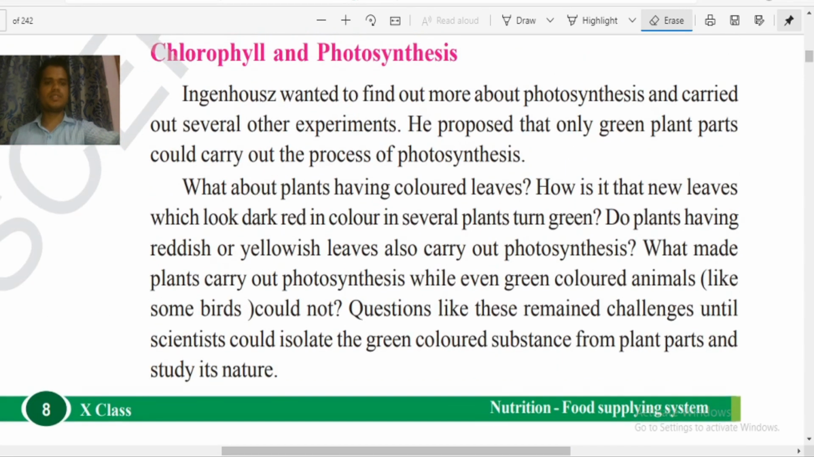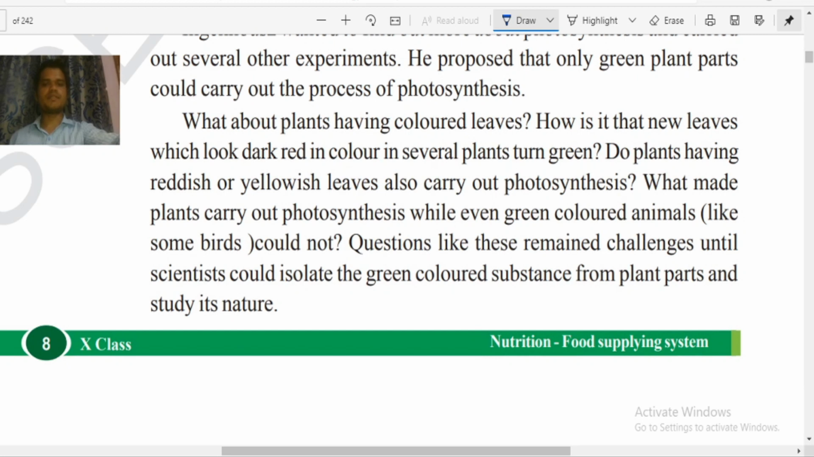As you can see, photosynthesis. Ingenhousz wanted to find out more about photosynthesis and he carried out several experiments, and he supposed that only green plant parts can carry out photosynthesis. As you can see here, plants have different types of structures: branches, roots, leaves and fruits. No other part is able to perform photosynthesis, but the green parts do. What are the green parts? Green leaves and the tender green stems are able to do photosynthesis because they have a special structure called chlorophyll in them.